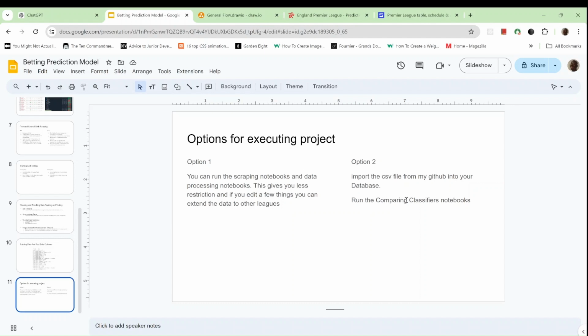into your SQL workbench, and then you can run the notebooks that have the models within them, right? Once you import the CSV files and you run the notebooks, everything would work perfectly. You don't have to scrape the data yourself. I have already done that and I have them piling up in my database. So all you would have to do is run your notebooks, run your models, and then look at the results. So that's it. You would skim through the code to get a sense of what I just said.